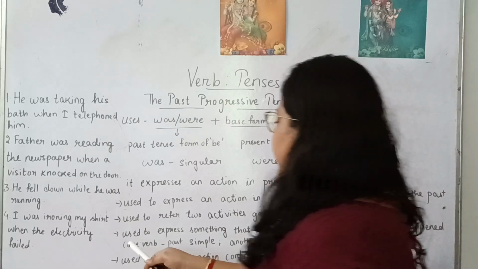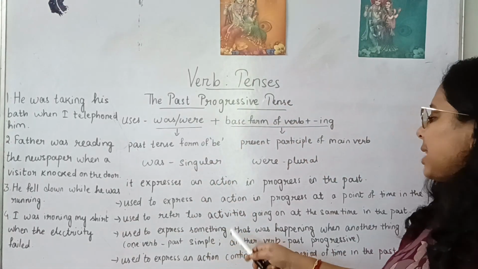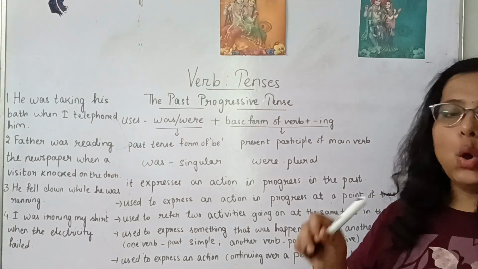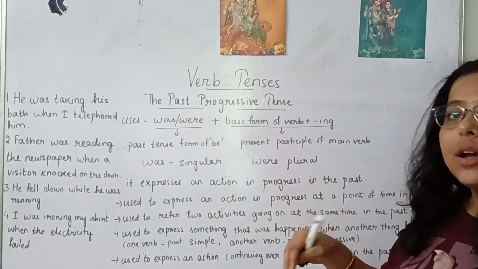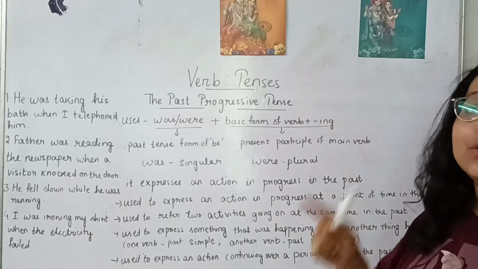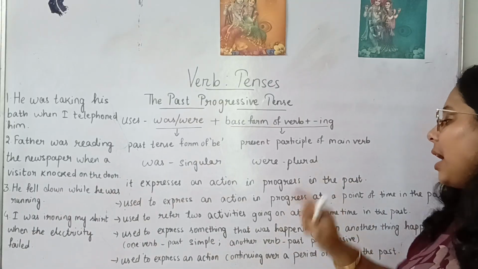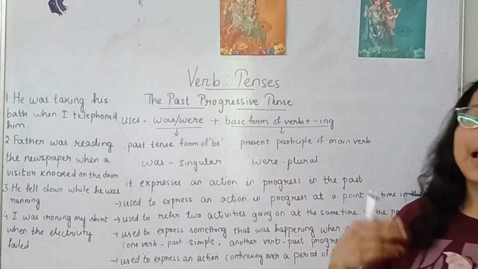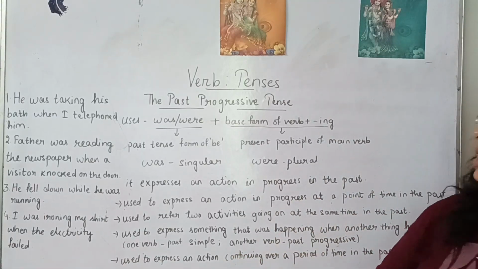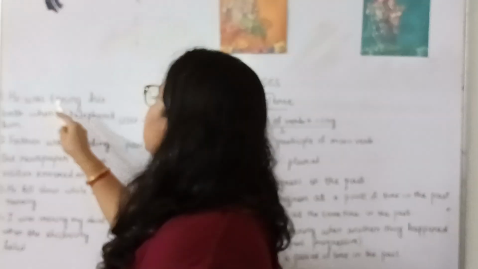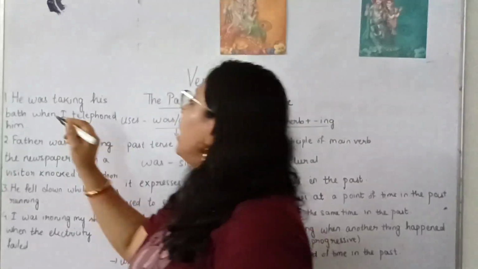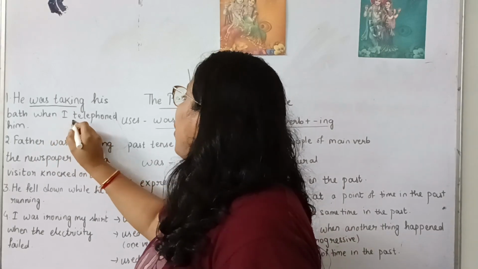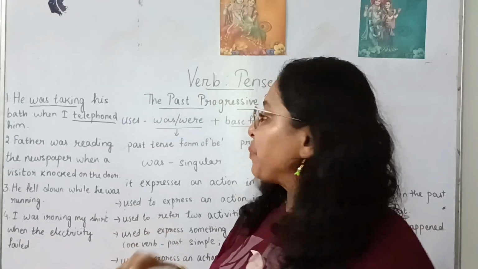So our next rule says that it is used to express something that was happening when another thing happened. Means one thing is happening when another thing already happened. So one verb will be in simple past, the other one will be in the past progressive. One will be in the simple past tense, and the other verb will be in the progressive tense. The example will be like, he was taking his bath. This is progressive. When I telephoned him, telephoned is a simple past.